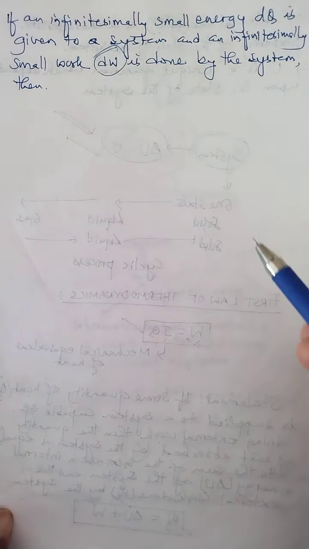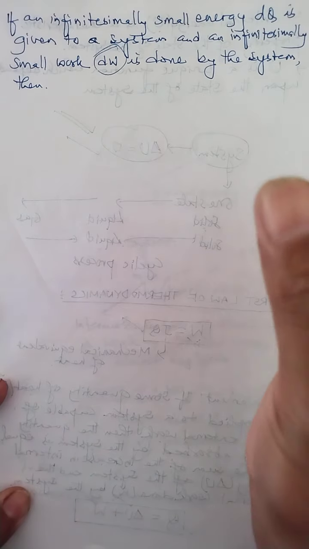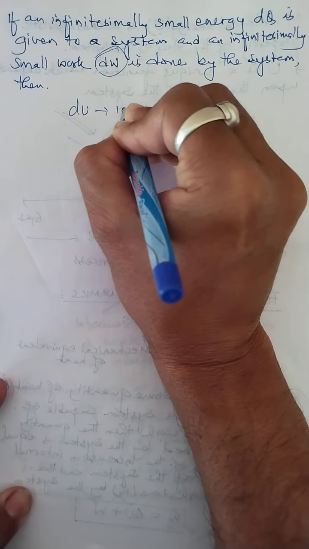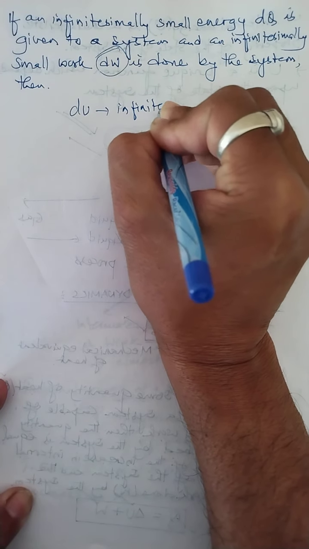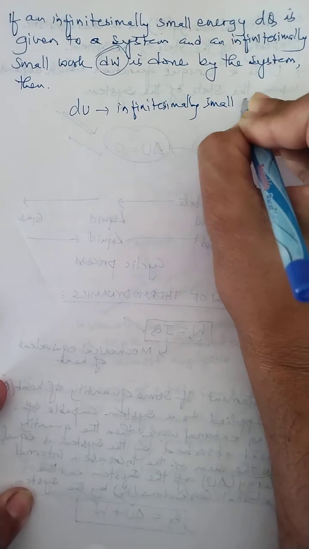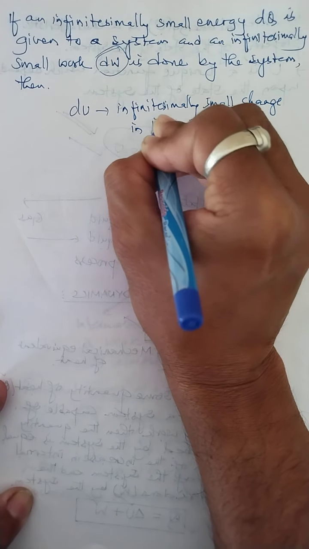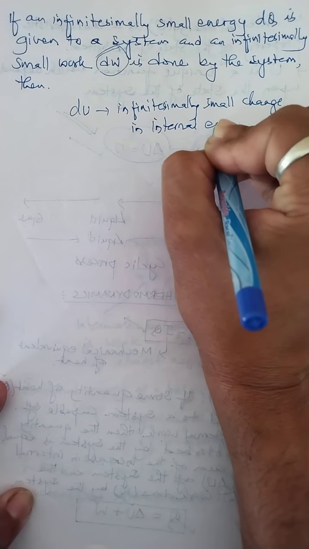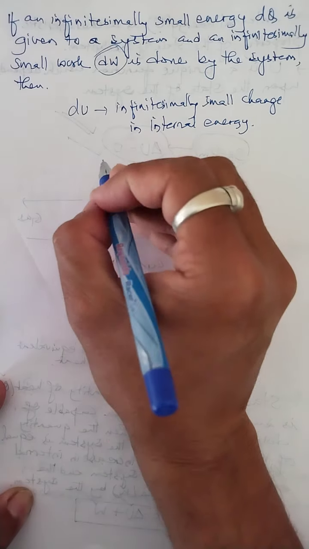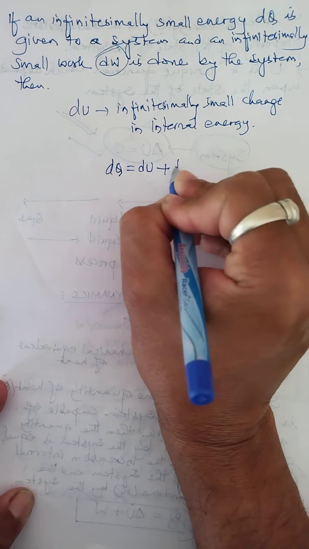And due to this work done, there is a small change in internal energy of the system, which I write as dU, an infinitesimally small change in internal energy. So in this case also we can write the first law of thermodynamics as dQ equals dU plus dW.